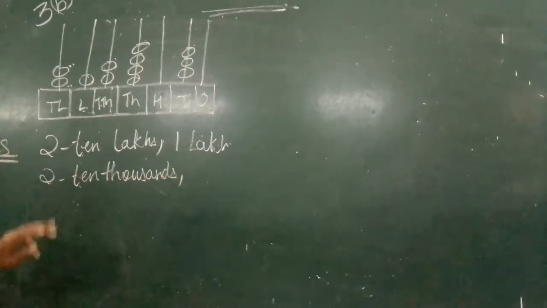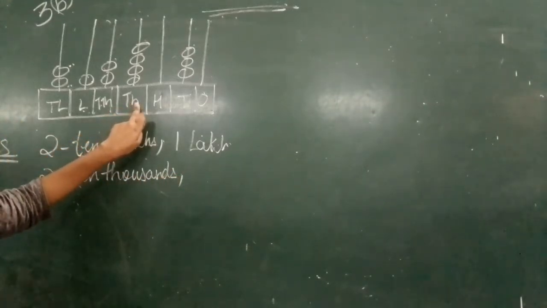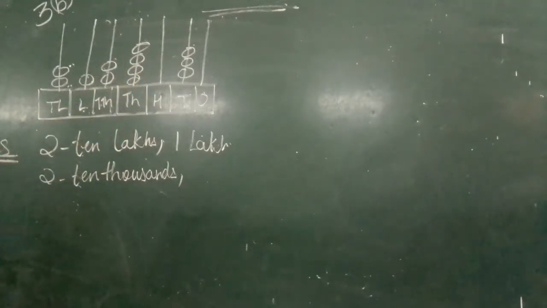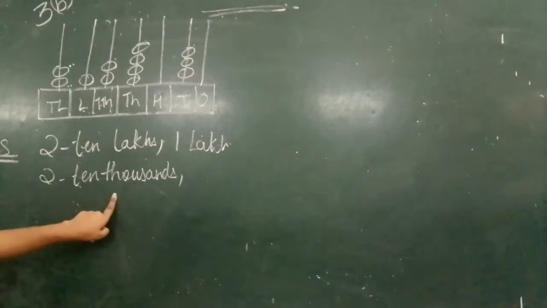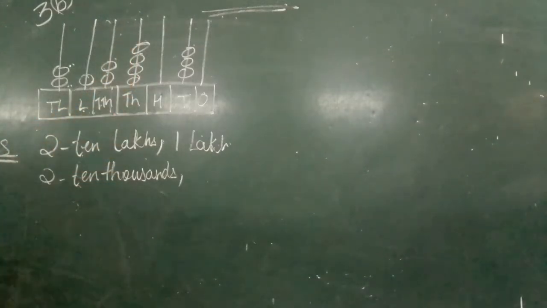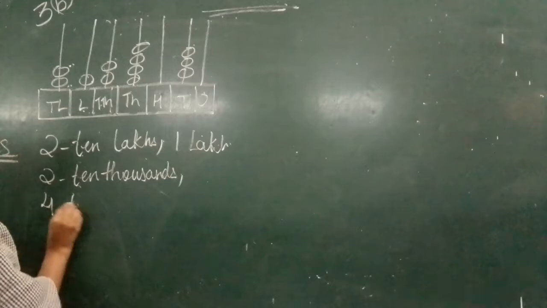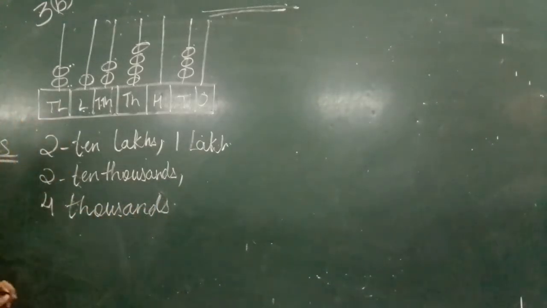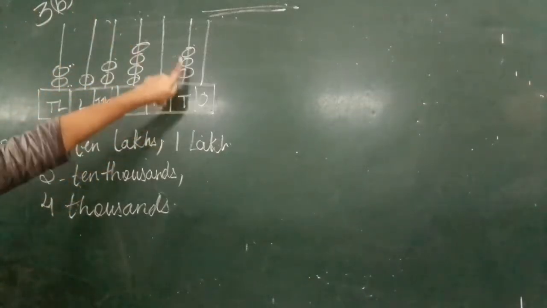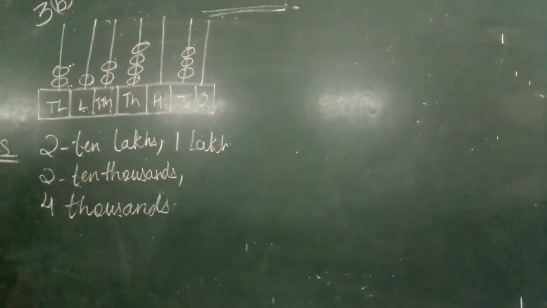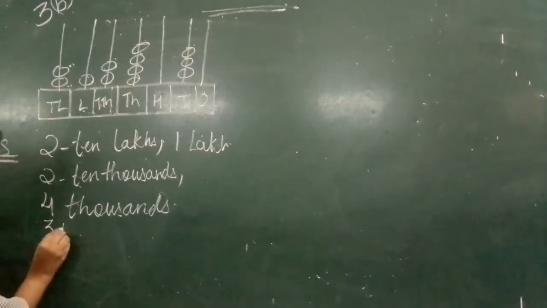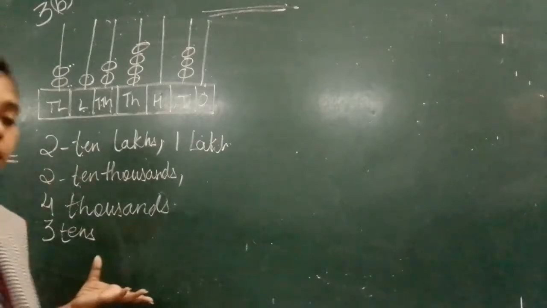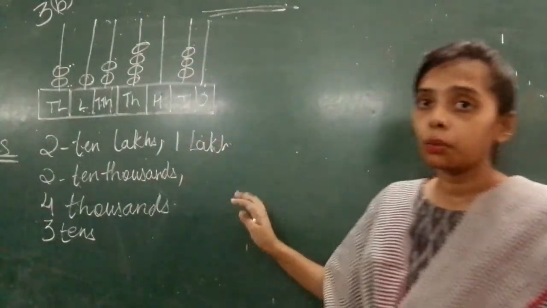Then we have 3,000. Yes, we have here 2 10,000. Then we have, okay, we have here 4,000. So here I will write 4,000. Then we do not have any hundreds. Then we have 3 tens. So what will we write? 3 tens. Then we do not have ones also. So what have we done here? What have you all done here?